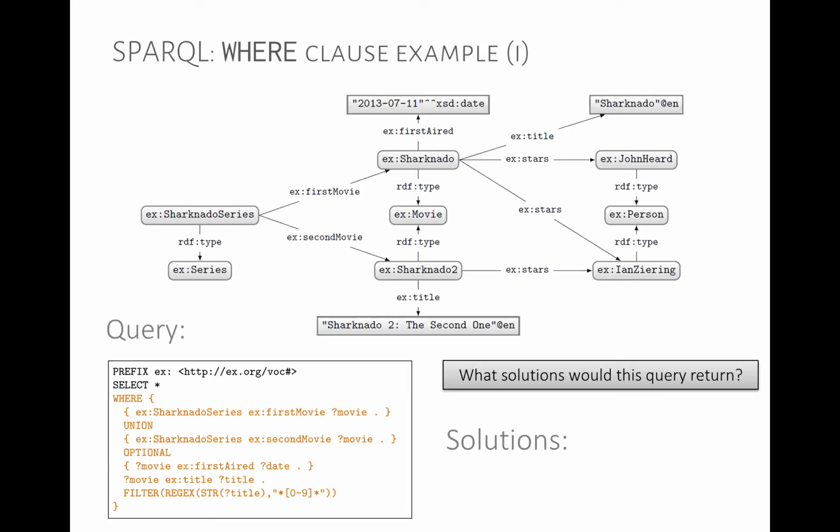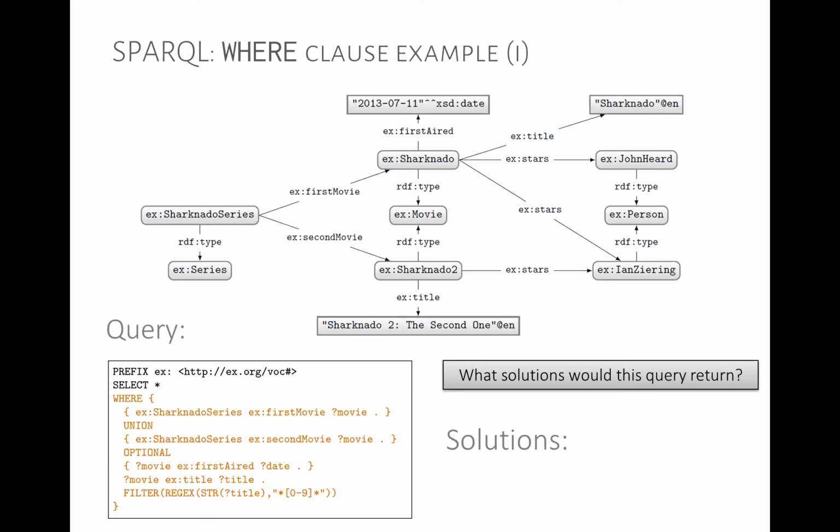Okay, so let's go through it. We have Sharknado series first movie. Movie would be bound to Sharknado in this case. And then we have Union Sharknado series second movie. So movie in this case would be bound to Sharknado 2. So we have a table with movie, and we have Sharknado in one row, and Sharknado 2 in another row. Optional. And then we say movie first air date. So for Sharknado, we're going to extend that solution and get the first air date. In the case of Sharknado 2, we're going to extend it but with a blank. So we're going to keep that result, but keep the first air date blank.